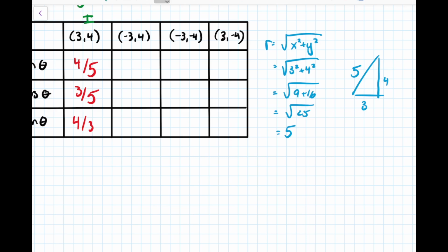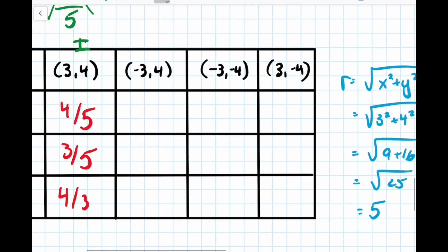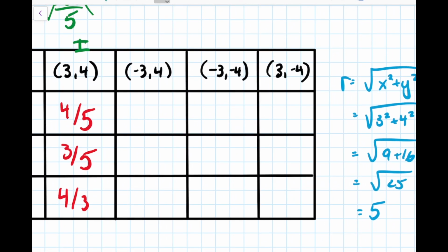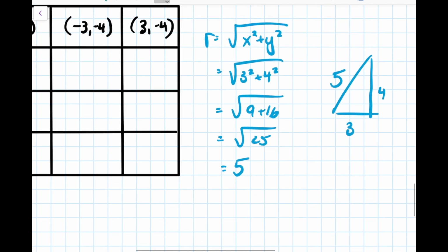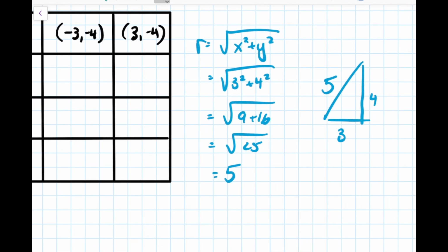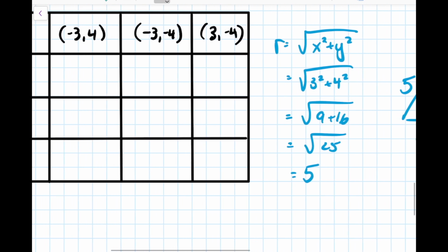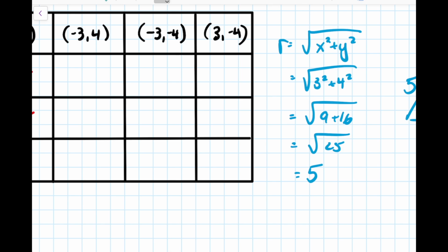So something I want you to keep in mind, just to save you a little bit of time, if you worked with these other 3 points here, negative 3 squared is still going to be 9. Negative 4 squared is going to be 16. So r is going to be the same no matter what, because you're still just getting rid of the negatives. You're still going to get 25. So you're really just focusing on the positives and the negatives here. So go ahead, fill in the rest of this table as best you can, and then we're going to talk about the patterns that you see once we're done.